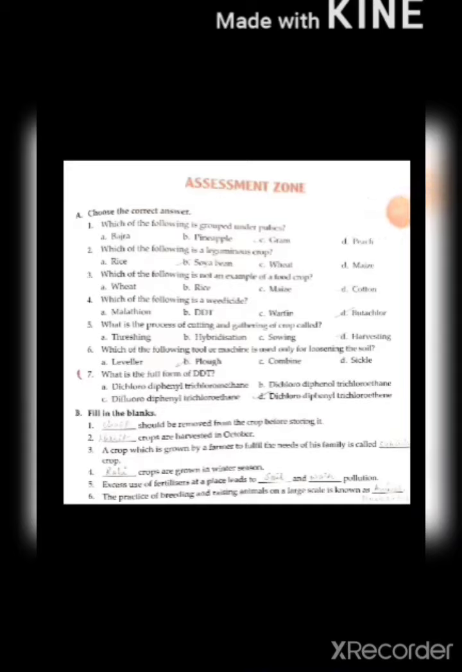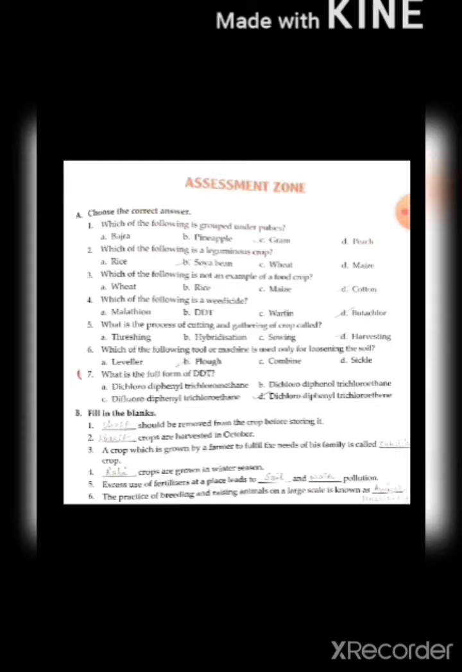Now let's go through some of the questions of your book only. So we'll be starting with assessment zone. Choose the correct answer. These are multiple choice questions. First one is, which of the following is grouped under pulses? So the answer is C, that is gram. The answers are also mentioned here.